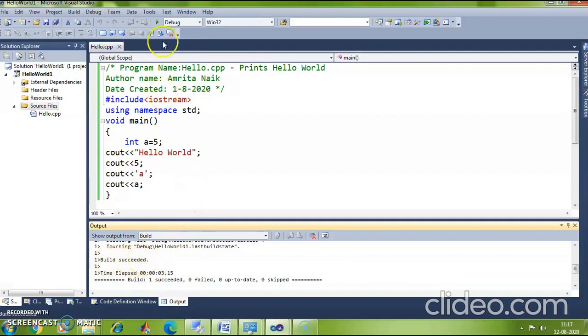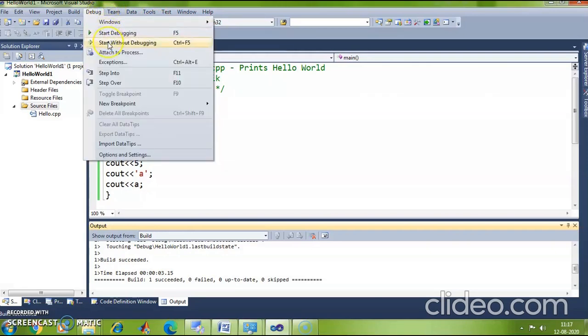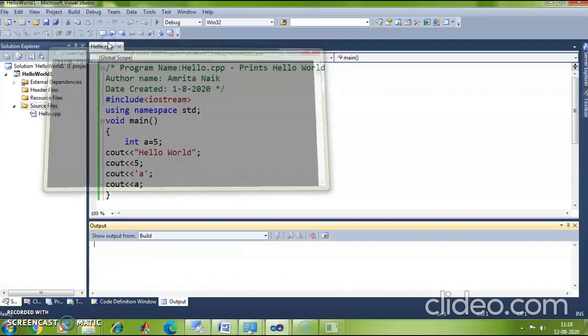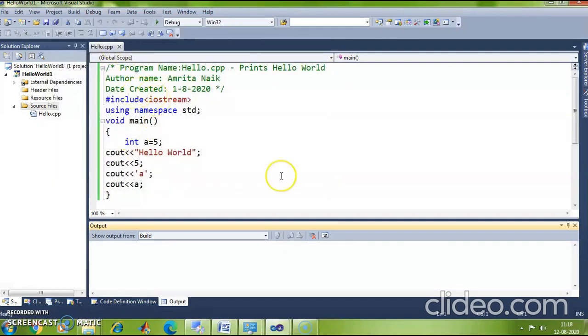Okay, now I can run my program by just selecting this start debug option that you find over here, or you can go to the menu debug and say start without debugging. Now once you run this program, you see that the output window just appears, flashes for a second and then goes off.